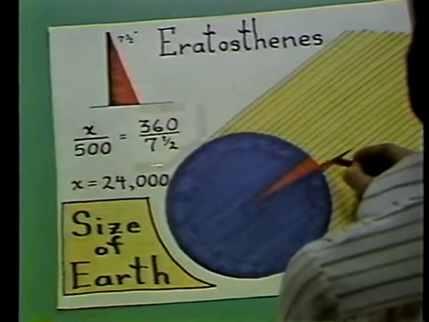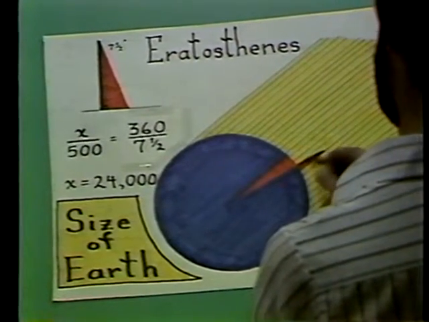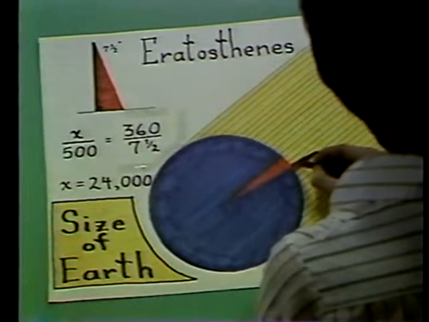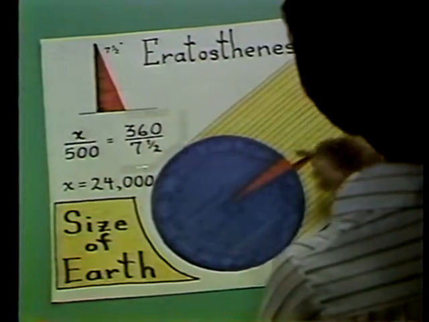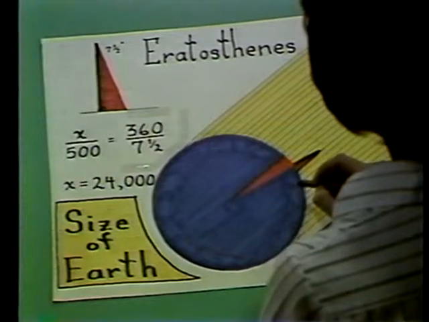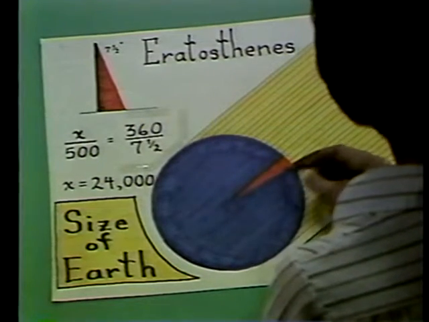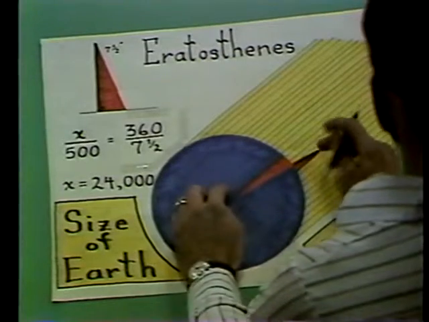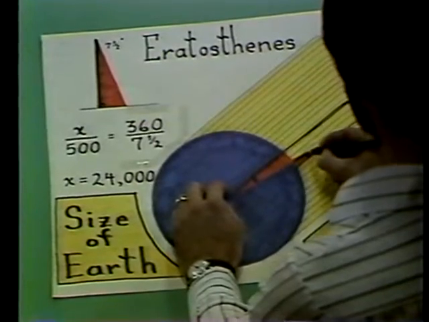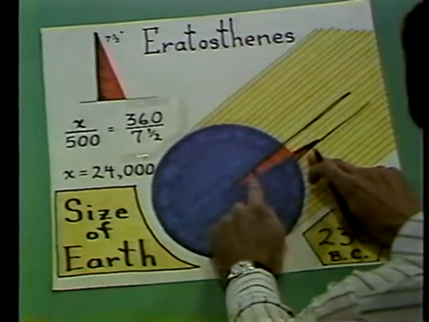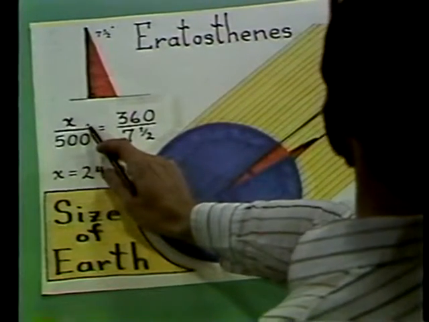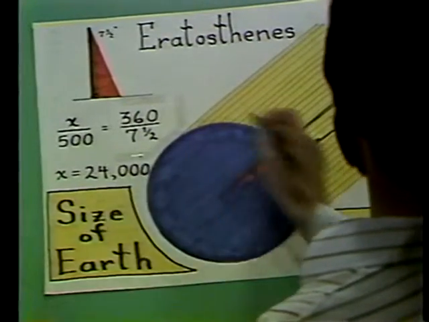Now here I've got a drawing. This is a kind of a pillar standing up. I've exaggerated it greatly. And it's casting a shadow. Because the sun's rays are parallel, the radius of the Earth has to be parallel to the sun's rays. And therefore, these two triangles are going to fit together with these parallel lines, giving me one angle here equal to one angle here. And that means that these triangles are going to be similar in shape. Not the same size, but similar. And from that, and by making measurements, you can calculate the distance around the entire Earth.